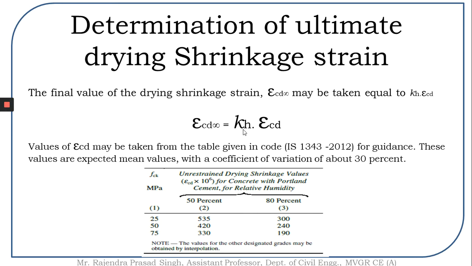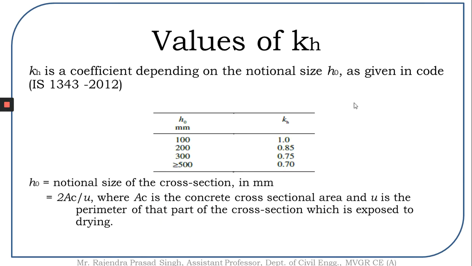Now we will have to find out the value of Kh. This Kh is a coefficient which depends upon the notional size of the member. Now, the notional size h naught is given as 2Ac by u. If this 2Ac by u value could be found, we can find out the value of Kh.